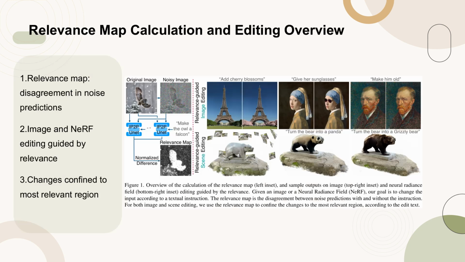Figure 1 provides an overview of the relevance map calculation process and its application in guiding image and neural radiance field (NeRF) editing. The relevance map is derived from the discrepancy between noise predictions made with and without the textual instruction. This map is crucial for localizing the edits to the most relevant regions of the image or scene, ensuring that changes are confined to areas that are most pertinent to the edit text.